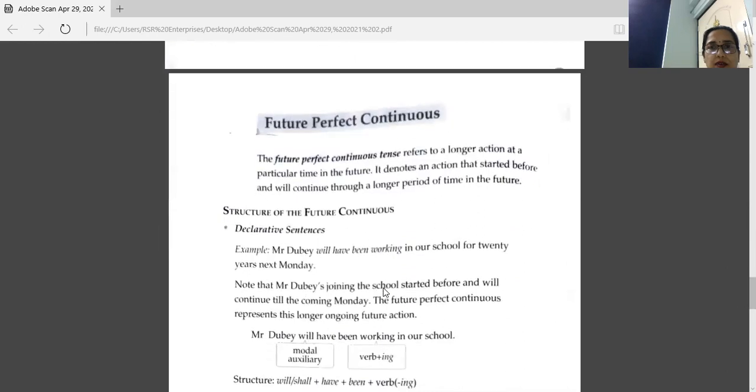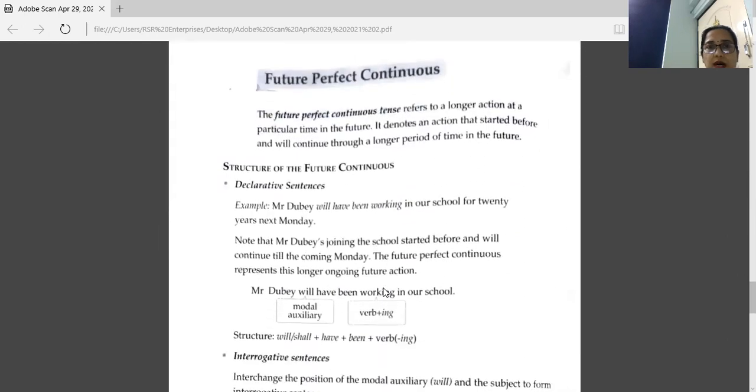Now, this is the last one, the future perfect continuous tense. Let's see what's written here. The future perfect continuous tense refers to a longer action at a particular time in the future.